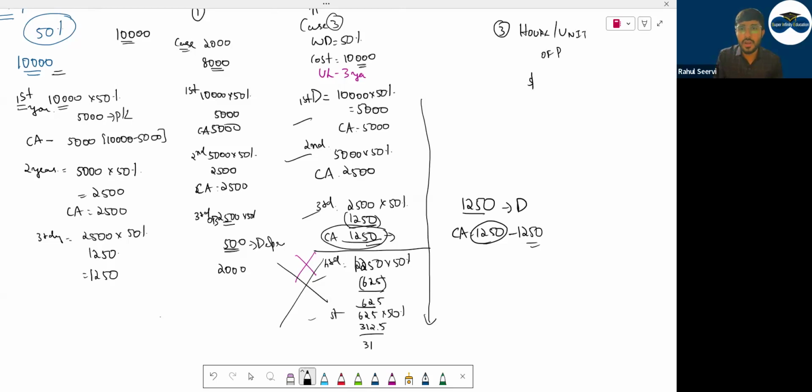Today, the company is saying that we purchase an asset for $10,000. This $10,000 machine can only produce 1,000 units. How many units can it produce? Only 1,000. After this, it will not be used.